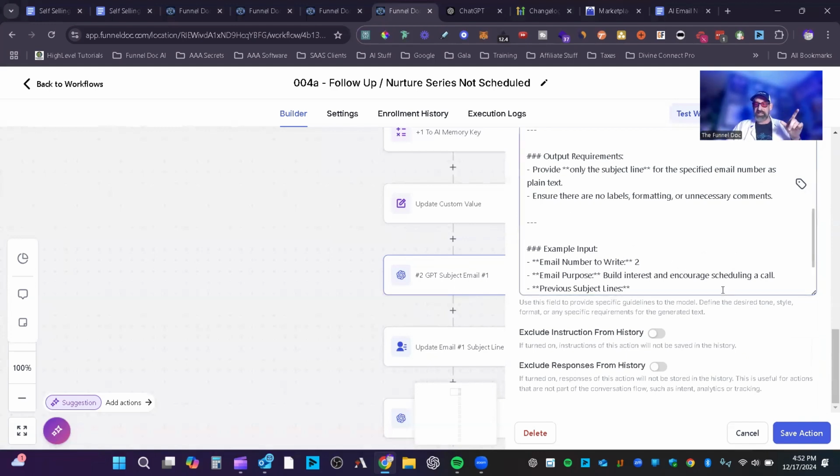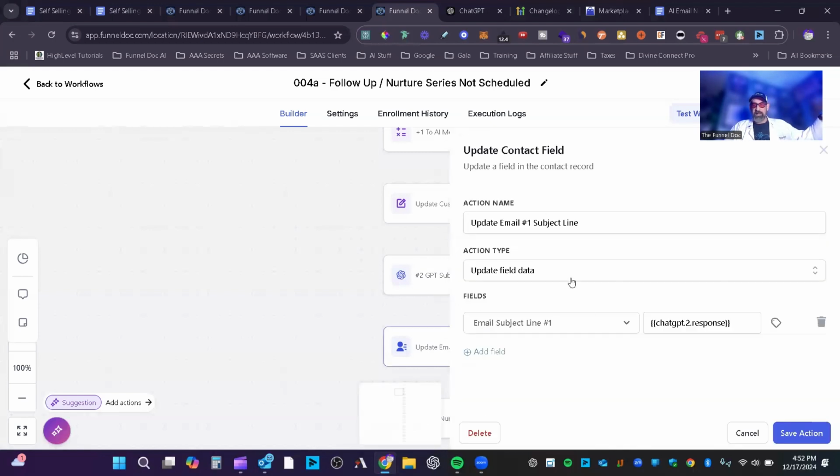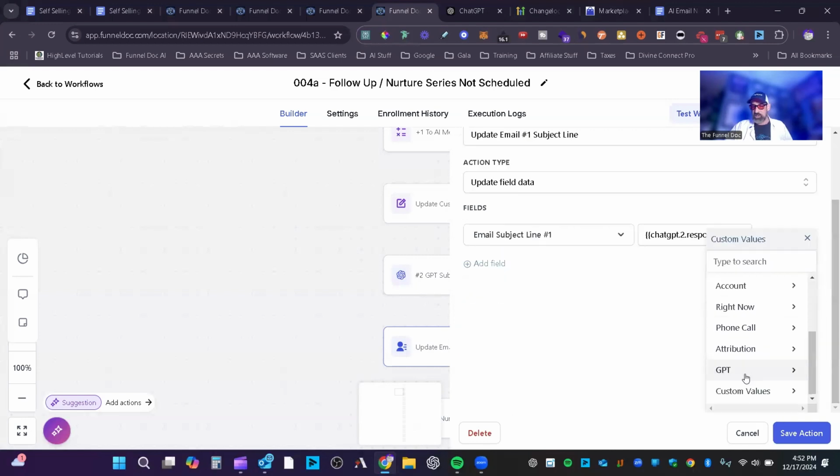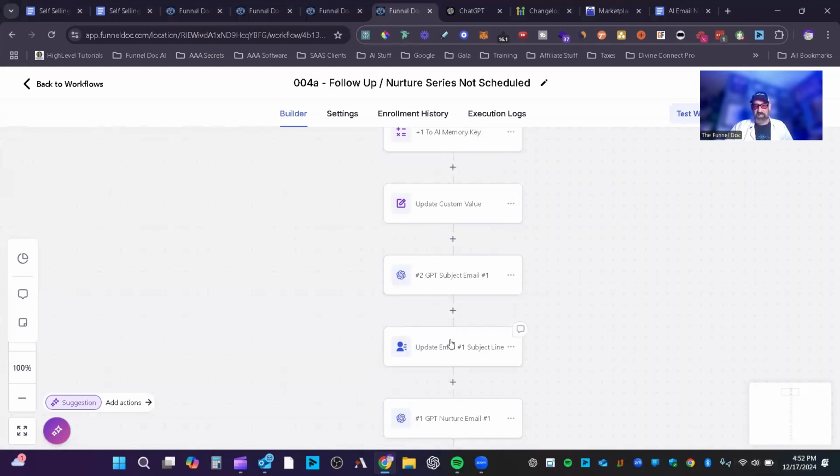But for the subject lines in the email one, I make references to specific people and types and styles. That way you'll see you get such a variation in your emails. It's really cool. So you've got your email subject line, and then once the email subject line is created, I just go in and update that field, number one, email subject line number one, which is this ChatGPT right here, number two, their response. And to find that, you just go in here, you go down to GPT email response, and I click response, and that's what it is.